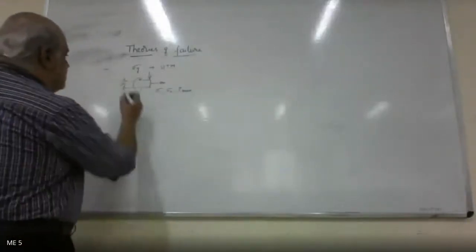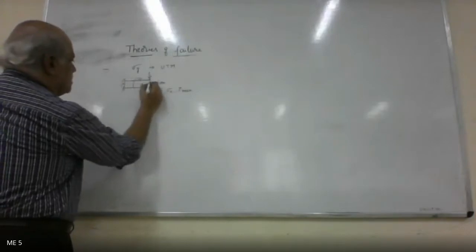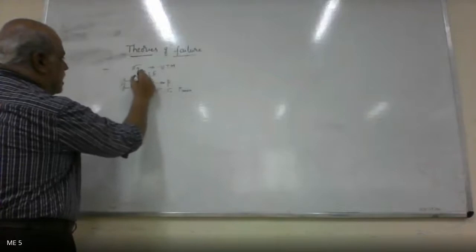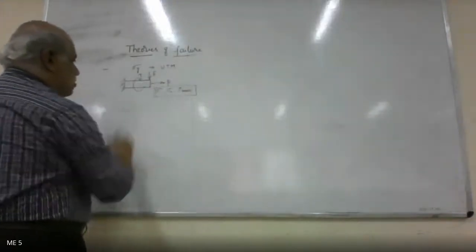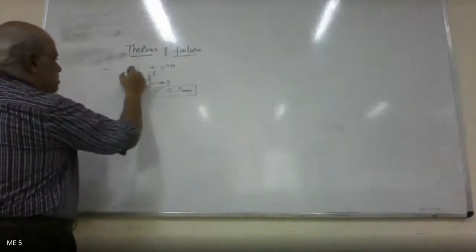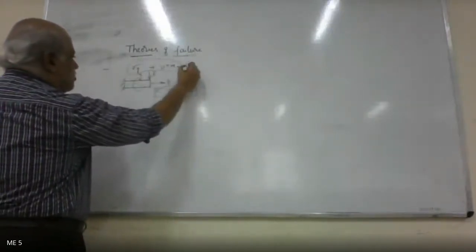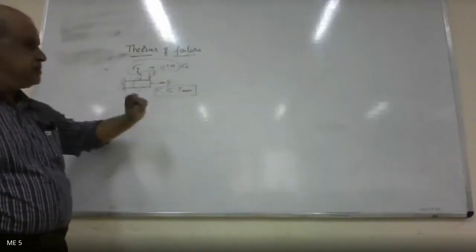So if you take a cantilever beam subjected to axial load, transverse load, and torsional load, we found sigma 1, sigma 2, and tau max. Using UTM, we have found yield stress and also ultimate stress for various materials.